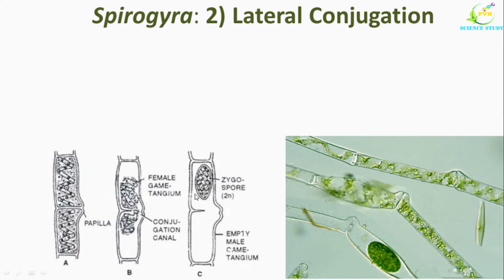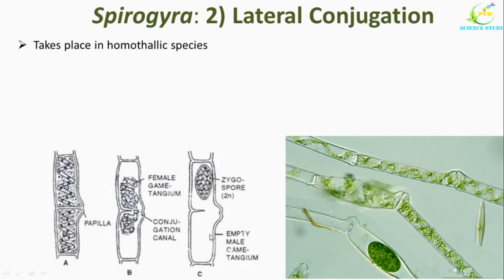This is the diagram of lateral conjugation of Spirogyra, and these are the actual photographs which show the lateral conjugation. Lateral conjugation takes place in homothallic species between two adjacent lateral cells of the same filament, hence the name lateral conjugation. In the earlier conjugation, that is scalariform conjugation, two separate filaments were required, while in lateral conjugation only one